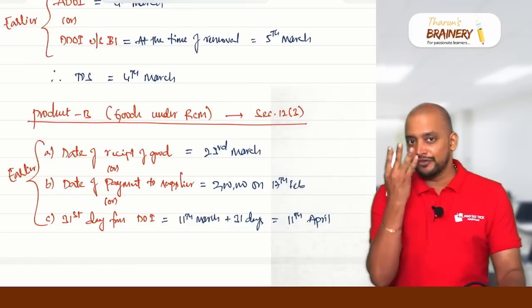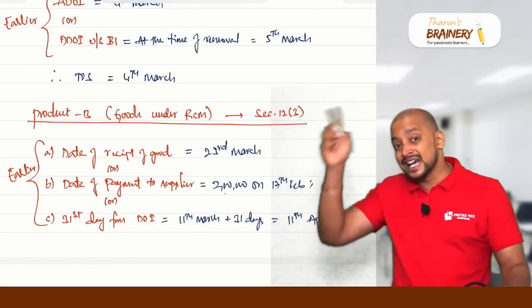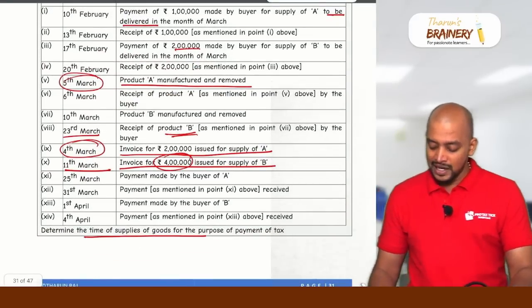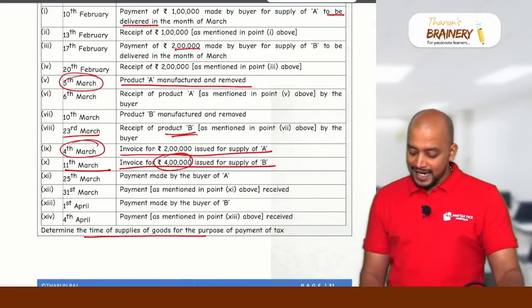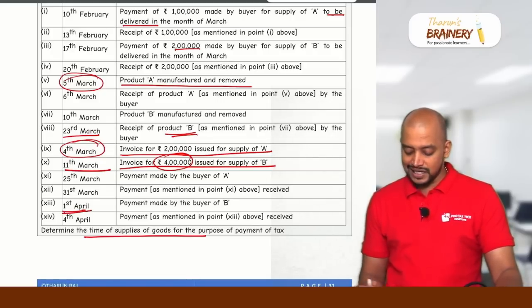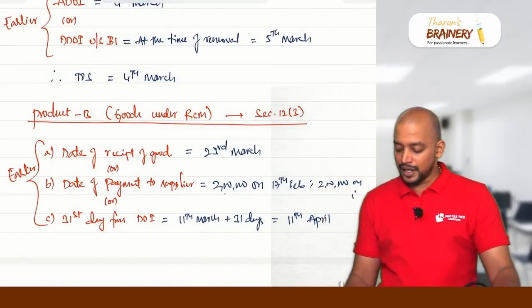But invoice is for 4 lakhs, but only 2 lakhs is received on 17th February. Then there is another 2 lakhs. What is that another 2 lakhs? Because invoice is for 4 lakhs. So the another 2 lakhs, balance payment, is made by buyer of B on 1st April. So 2 lakhs on 1st April. Now we have 2 time of supplies.